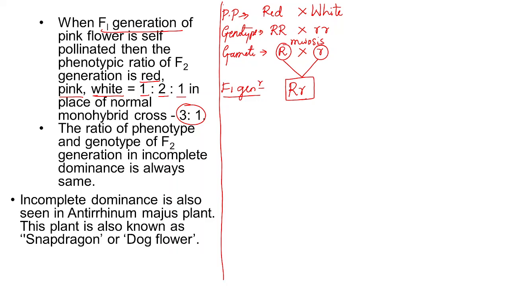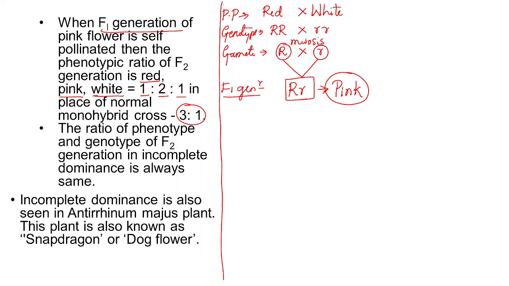The character of any one of the parents, because according to Mendel's law of dominance, in the F1 generation the offspring should get any one character from the parent. That means either it should show red colored flowering plants or white colored flowering plants. But surprisingly, in this particular plant, Correns got plants which had pink colored flowers.